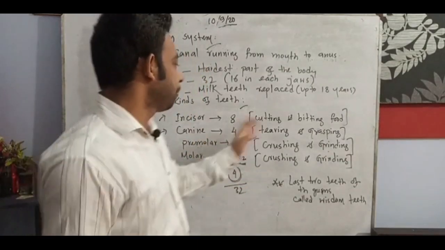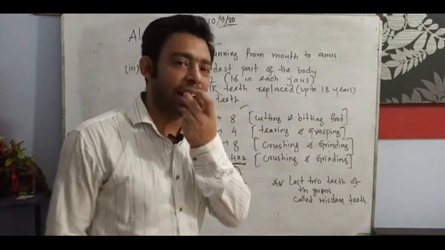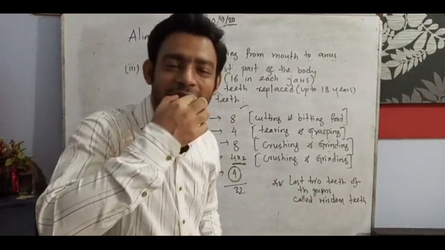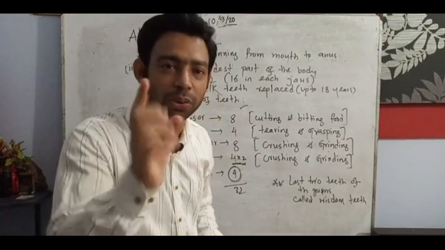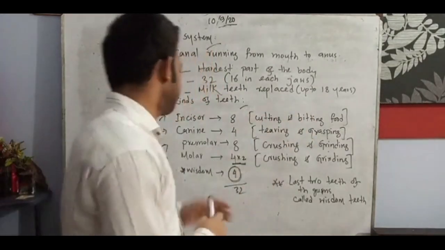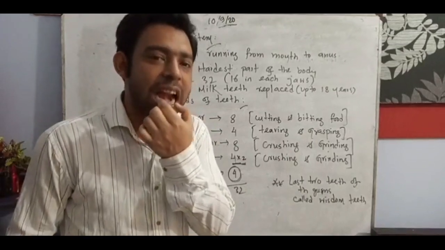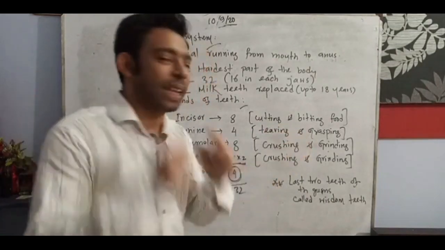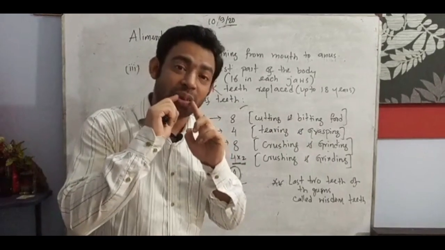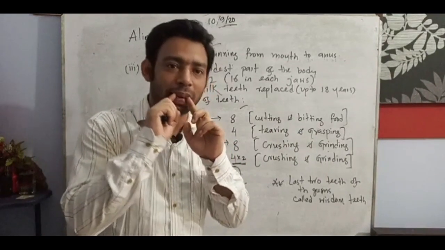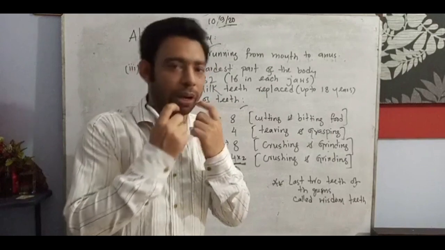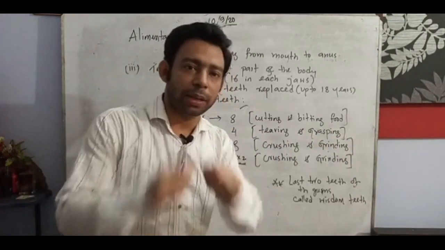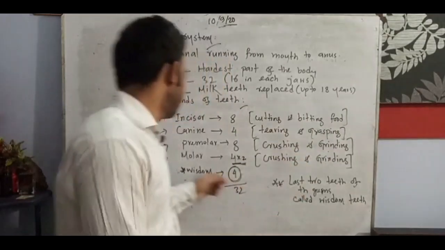By the way, incisors: cutting and biting, 8. Now I review once again. 8, upper 4, lower 4. Cutting and biting, upper first 4, lower 4. Canine: tearing and grasping. Just one single one, 4: one right, one left, below one right, one left, 4. Canine is for tearing and grasping.